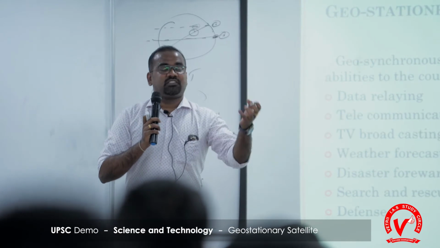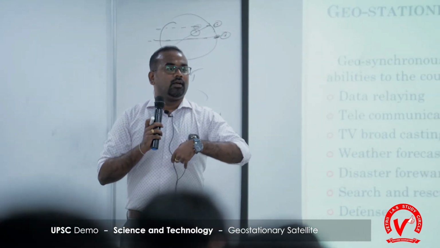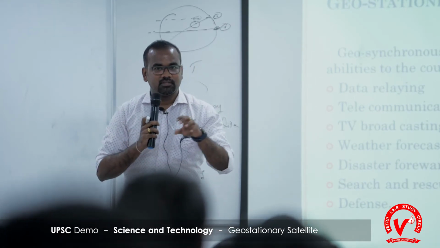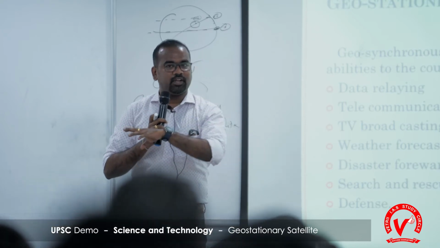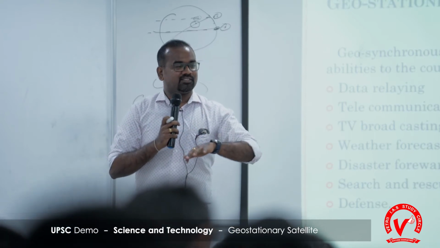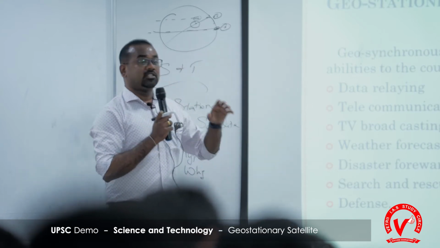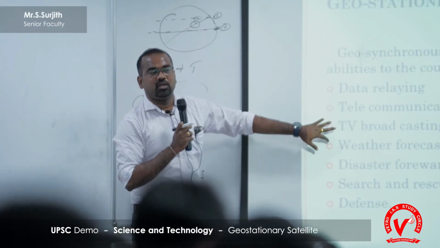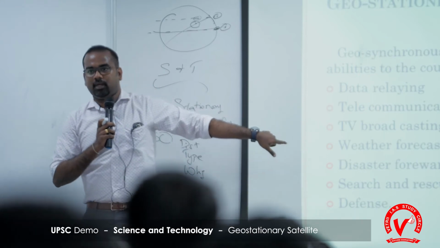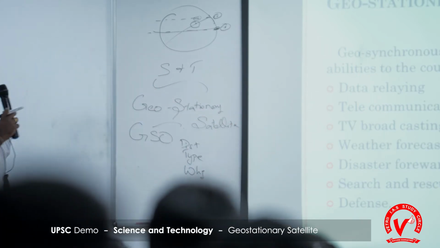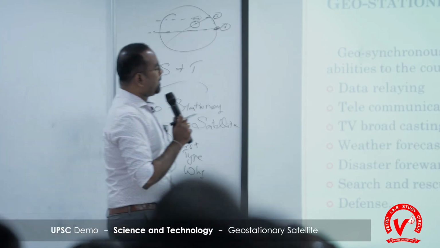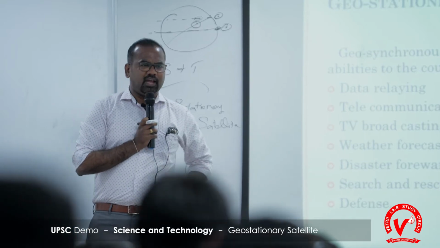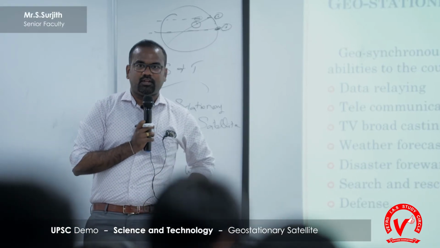The speed at which the data is relayed can make the functionalities of the satellite vary. For instance, in 2G the speed of data relaying is somewhat low. In 3G the speed of data is huge. 4G is huge too. In the same way, DTH is even a little higher. So depending on the speed at which the data is relayed, the application can vary. Telecommunication applications can vary and TV broadcasting can also be done. Clear? So the speed of data relaying determines the functionalities of the satellite. One more thing is weather forecasting. Can we forecast weather with the help of this satellite?